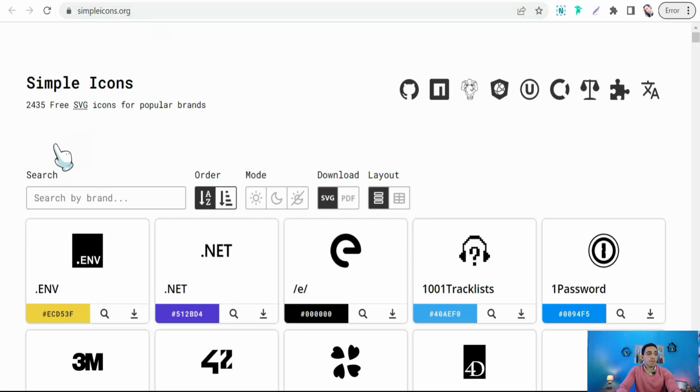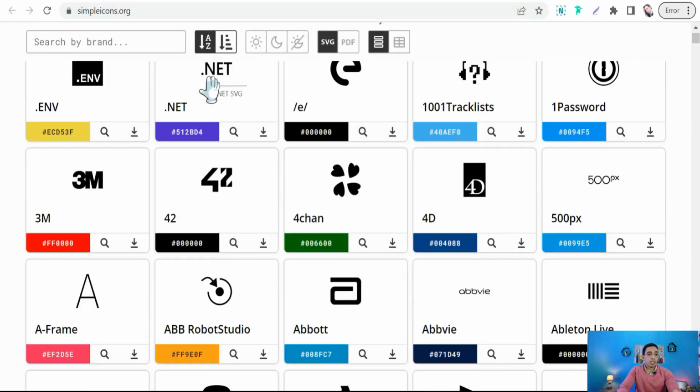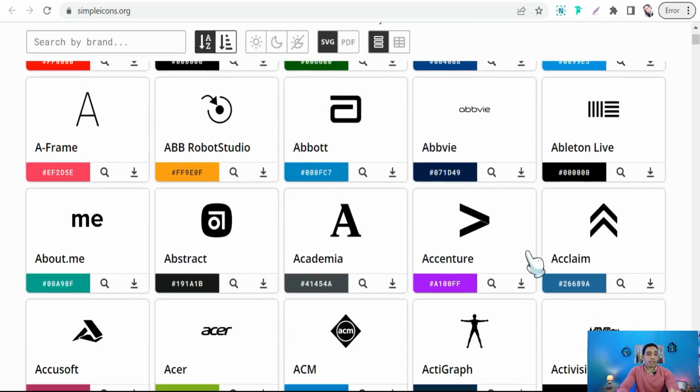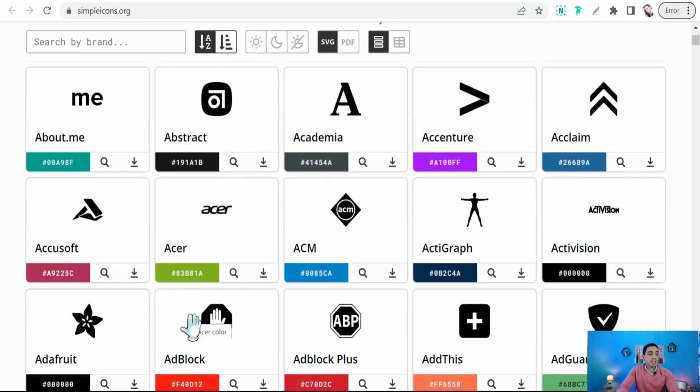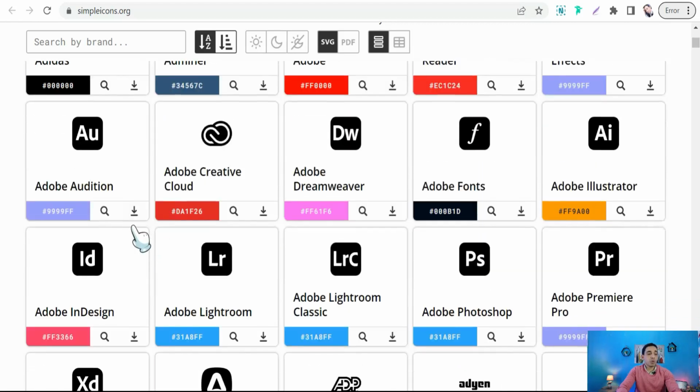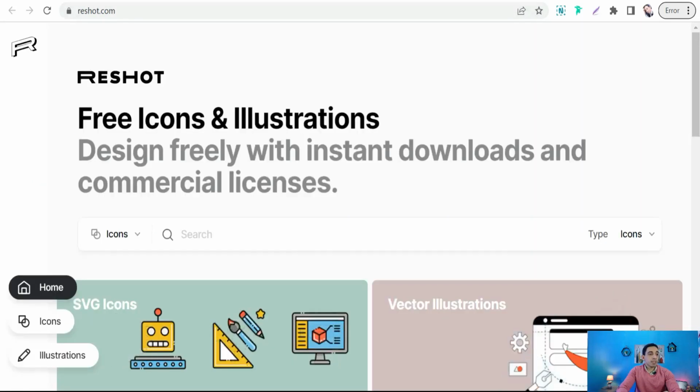Perfect. And the next website quickly is simpleicons.org. Here you can find huge amounts of SVG icons for the most popular brands like .NET, Acclaim, Accenture, Acer, and so on, that you can use in your project without any attribution. And the next website quickly is reshot.com.